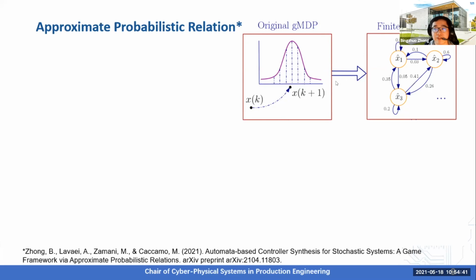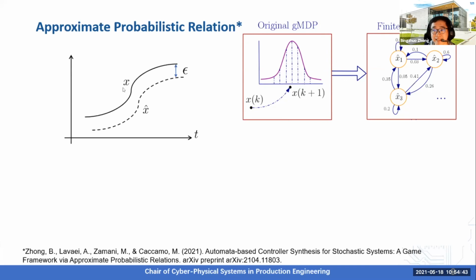Now imagine if I'm able to keep x, the state of the original system, and x hat, the state of the finite abstraction, always close to each other. Then we are able to control the original system indirectly by controlling the finite abstraction.